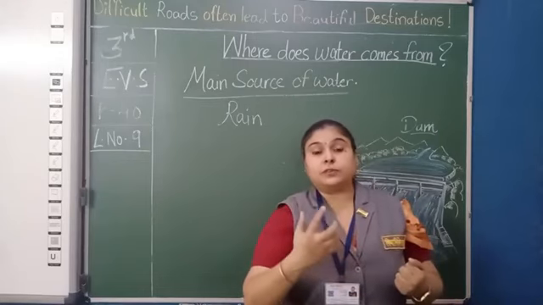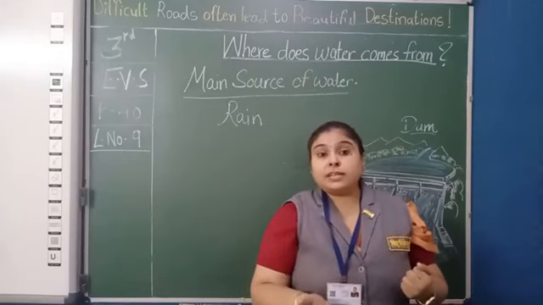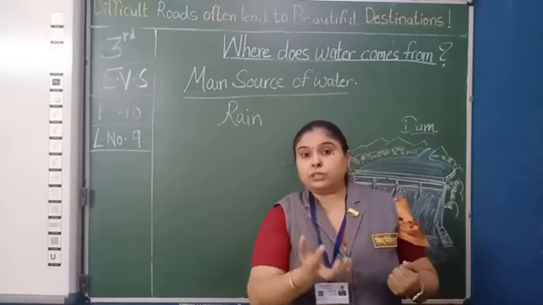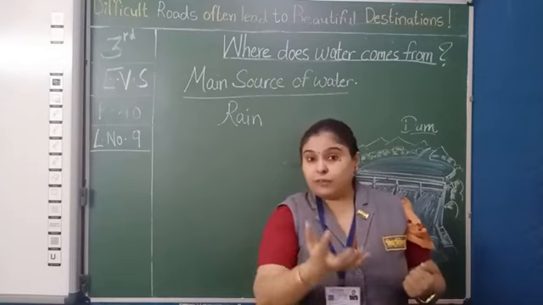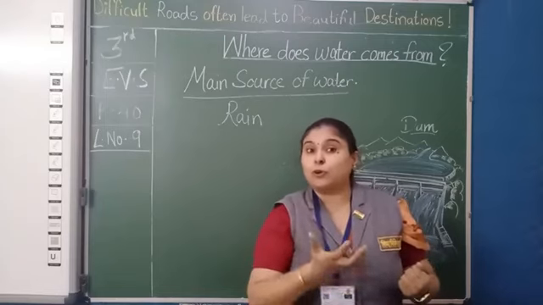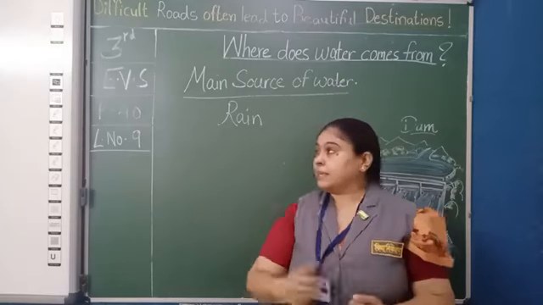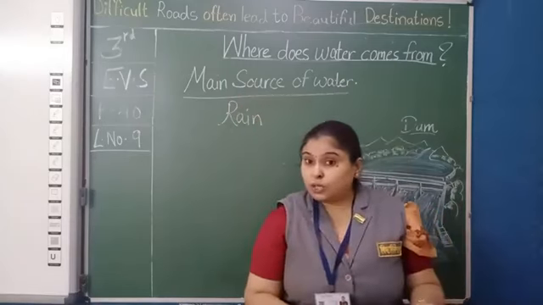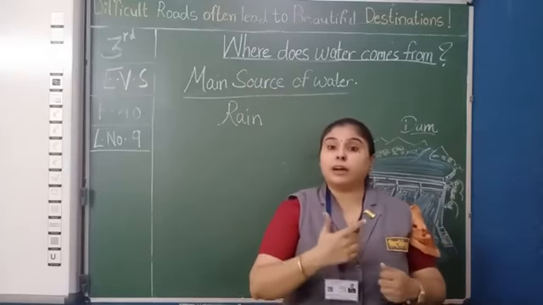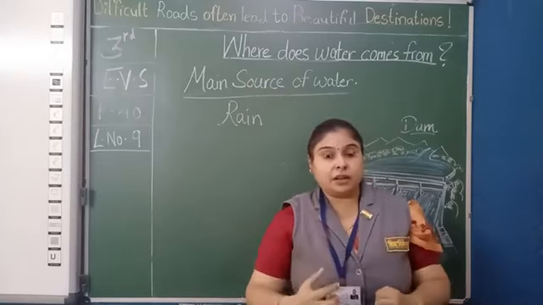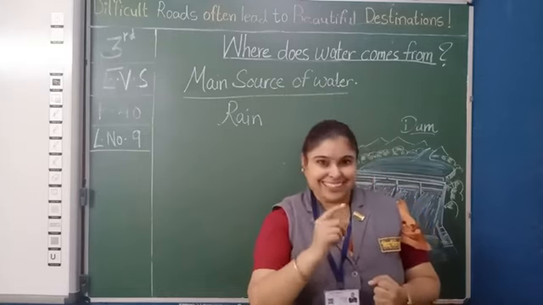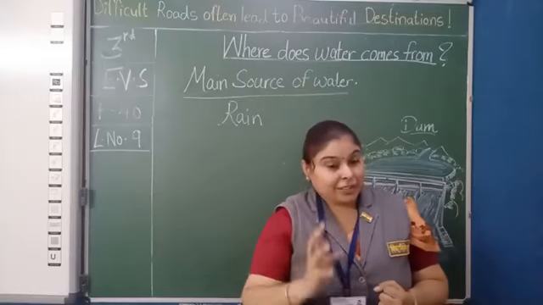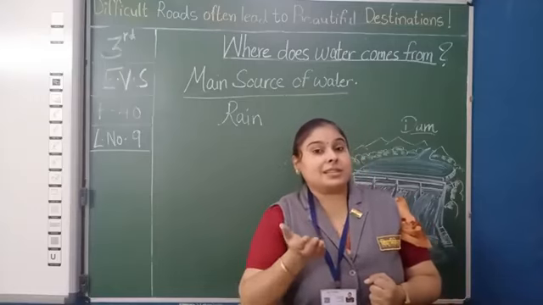Now, the groundwater and surface water levels rise when it rains. The rainwater just fills up the water level of these sources, so we can say the main source of water is rain. Groundwater means water that comes from the ground, which is collected underground due to the rain. Due to the rain, the groundwater in the ground rises.